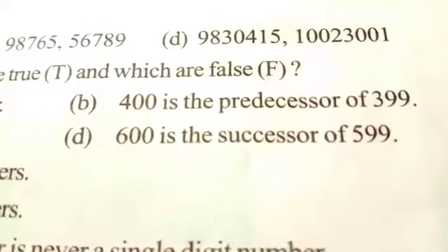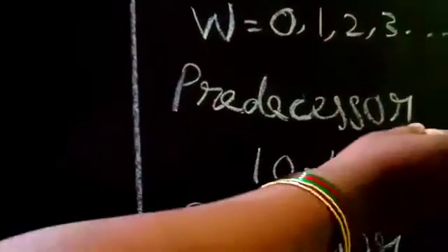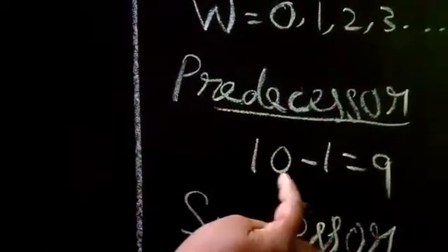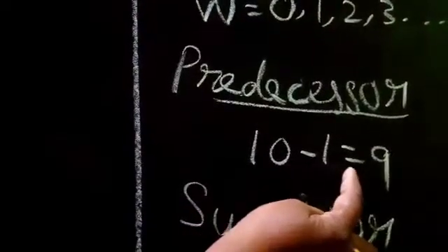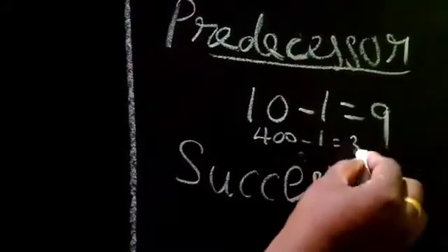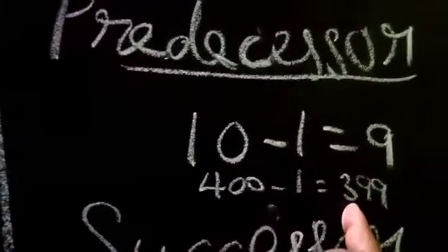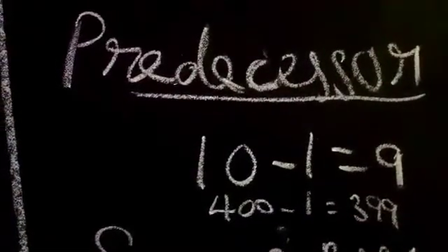In B question, 400 is the predecessor of 399. It is false because 399 is the predecessor of 400. Predecessor means we have to do minus 1 from the number. 10 minus 1 is 9. Same like that, 400 minus 1 is 399. The statement 399 is the predecessor of 400 is correct, but 400 as predecessor of 399 is not a correct answer.